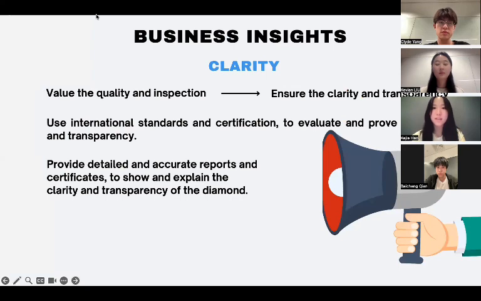The clarity of the diamond is also an important influencing factor, and it is positively correlated with the diamond price. This means that our company should value the quality and inspection of the diamond to ensure the clarity and transparency, and thus affect the consumer's trust. The company can use international standards and certification to evaluate and prove the clarity and transparency. So these are the business insights we got from the model.